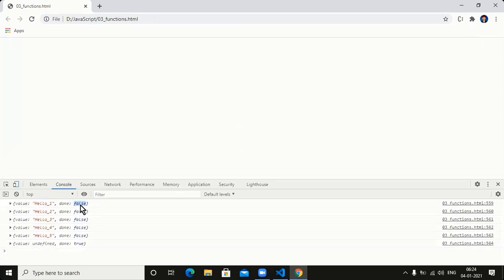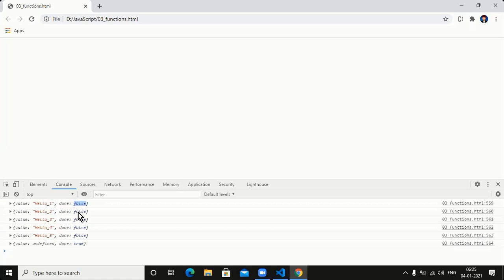Done equal to false. The meaning of false is that behind me some other element is available. See this one. Hello 1 is here and hello 2 exists behind it now. So because of that reason, done equal to false.